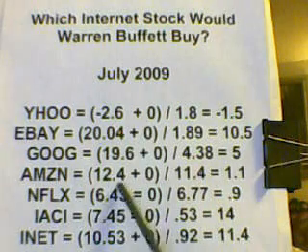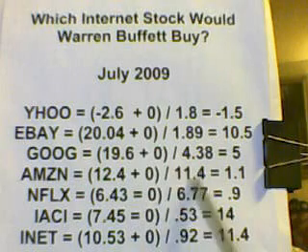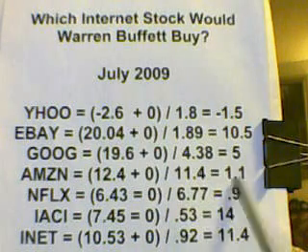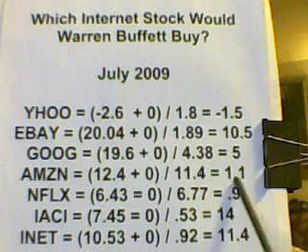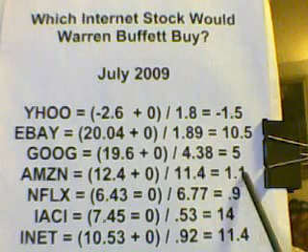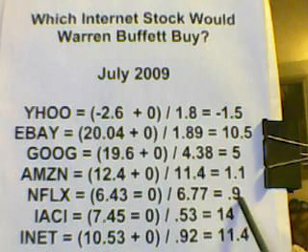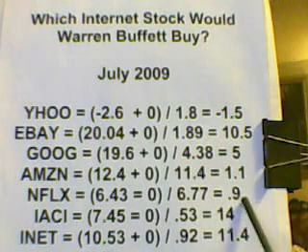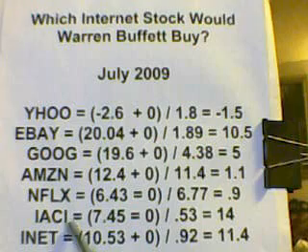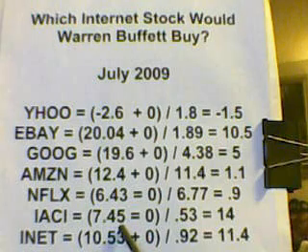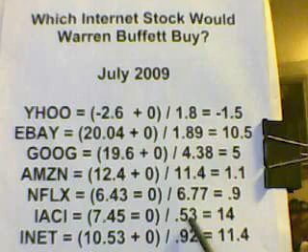Amazon has a good net profit, but they have a very, very high price to book of 11.4, so the score of 1.1 means that they should actually fall with this formula. Netflix has a very high price to book. They're also less than 2.9. They should also fall.